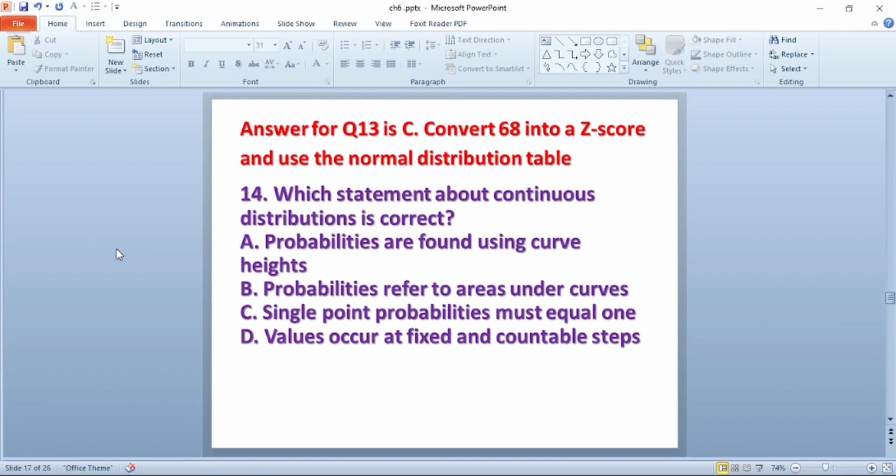Question number 14. Which statement about continuous distribution is correct? A. Probabilities are found using curve heights. B. Probability refers to the area under curves. C. Single point probability must equal 1. D. The values occur at fixed and countable steps. The answer is B. The probability refers to the area under the curves.